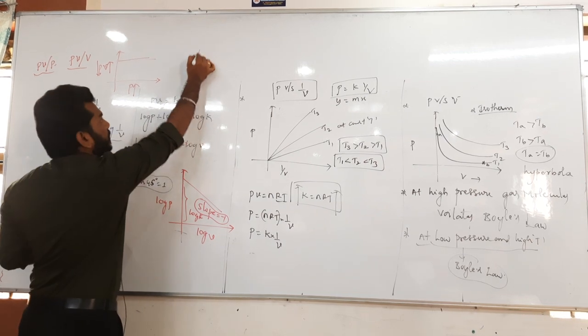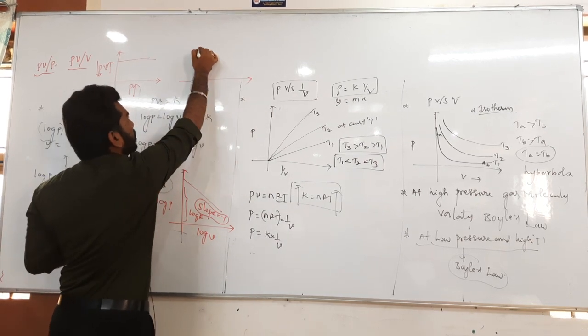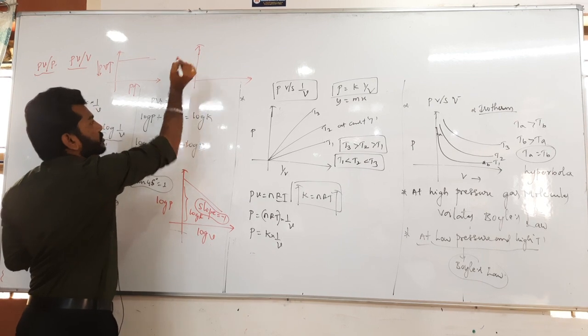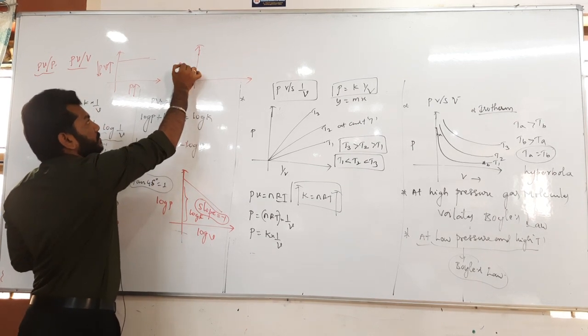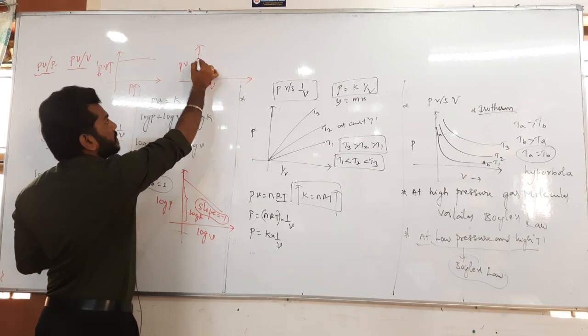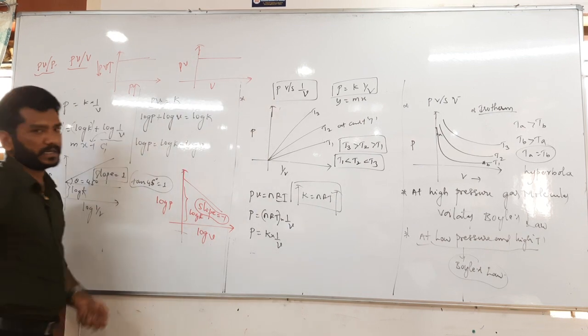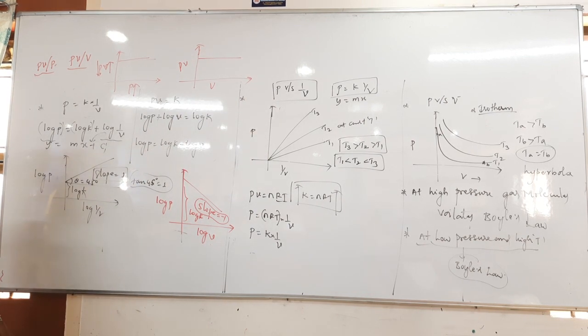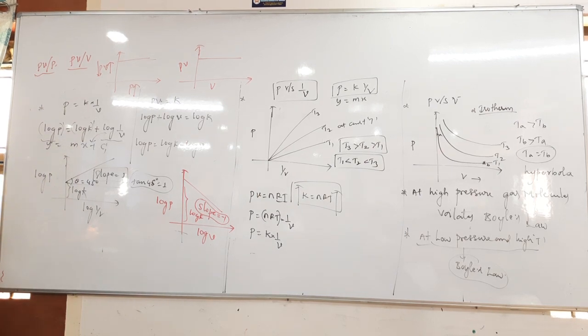In the same way, if you take the product of pressure and volume versus volume, again you get the same line, since the product has become constant. We must know this graphical representation. Is it clear?